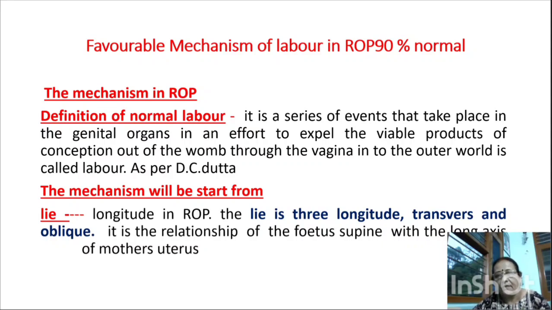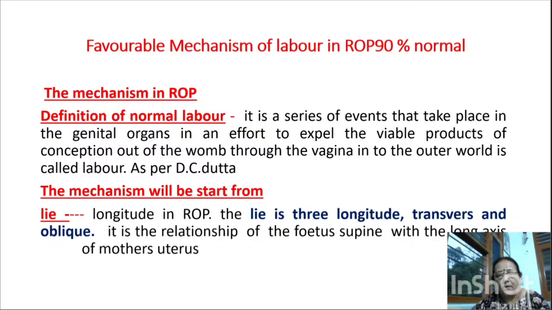It is a series of events that take place in the genital organs in an effort to expel the viable product of conception out of the womb through the vagina into the outer world, and it is called labor. This definition is given by D.C. Dutta. So the mechanism will start from the lie.